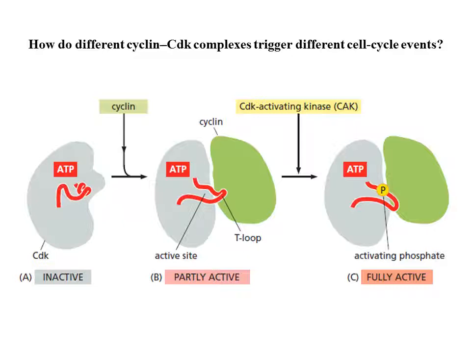Then one more thing is added to this partially active CDK: CDK activating kinases. These enzymes add a phosphate group to the active site of CDKs. You can see the addition of P in the active site. When you add the P with the help of CDK activating kinases, the CDKs are now considered fully active and ready to phosphorylate the proteins which ultimately control the different phases of the cell cycle.